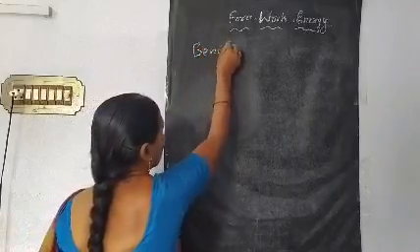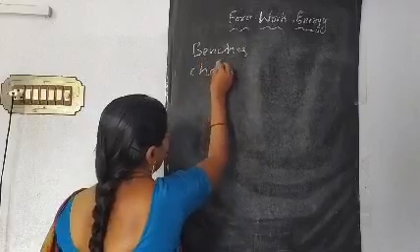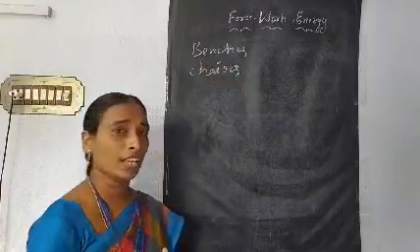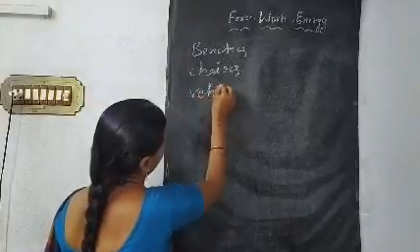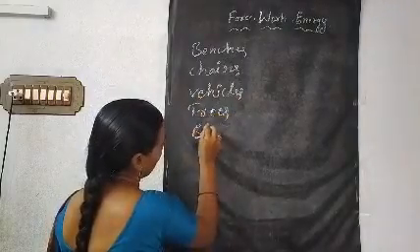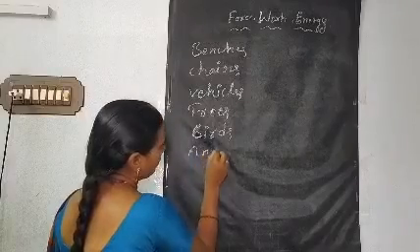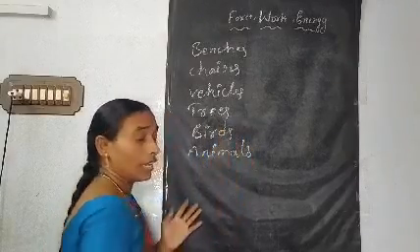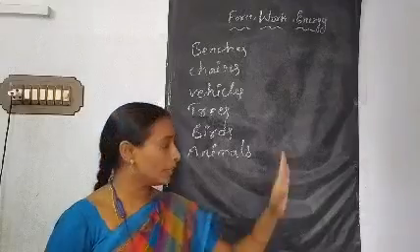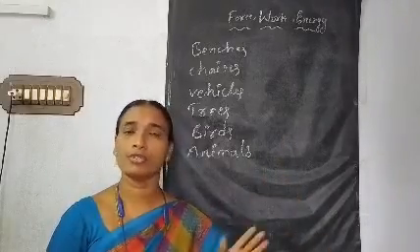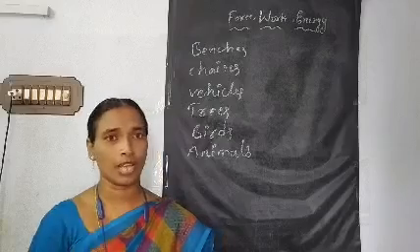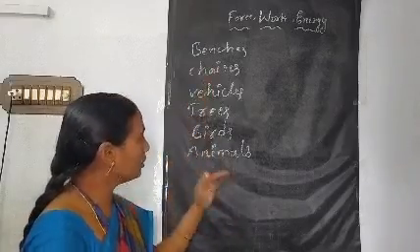Come on, tell me some examples. Benches. Yes. Chairs. While coming to the school also, we are observing a number of things around us. What are they? Good. Vehicles. Yes. Trees. Birds. Animals. So, like this, so many things we are observing. If we want to write all the things on the board, the place is not sufficient for us to write them. So that's why we are writing very few things which we are observing around us. So let us see. These are the things we are observing.